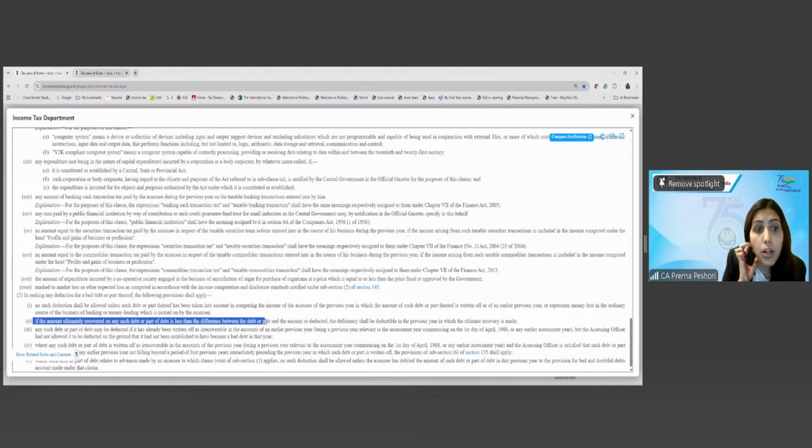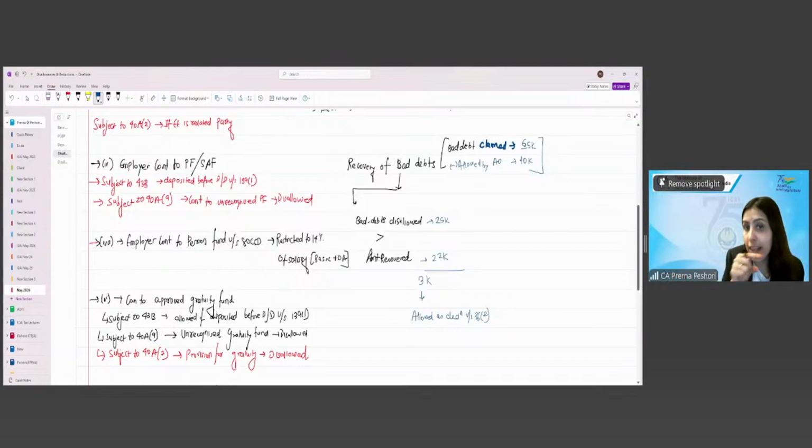And the amount recovered is what? Amount recovered is only 22,000. So the debt which was allowed to be deducted was only 40,000, right? And the bad debts actually recovered is 22,000, right? So the balance amount which is disallowed.